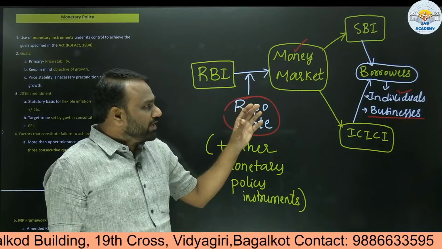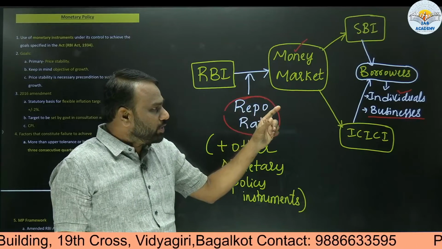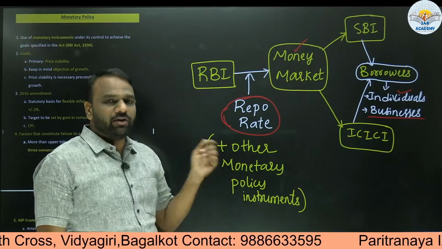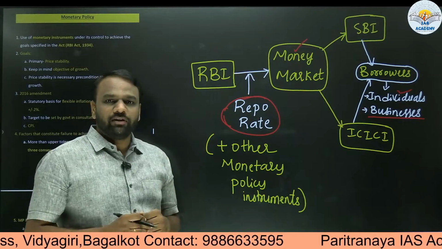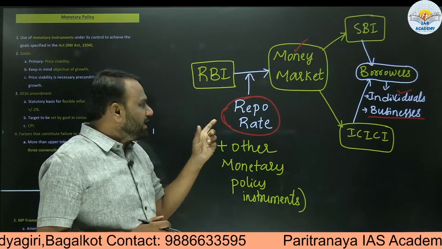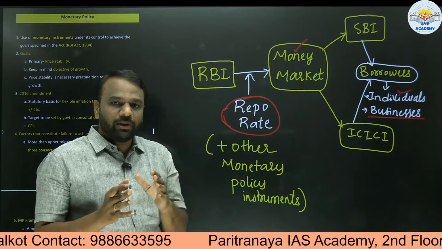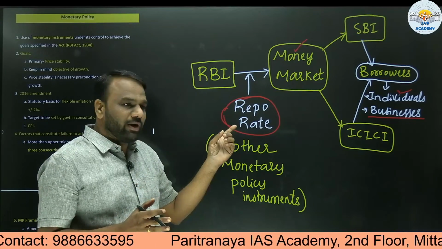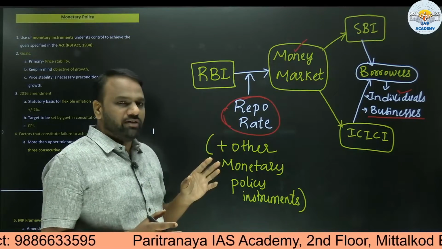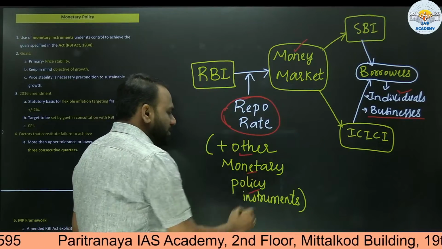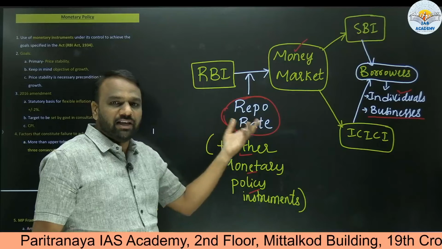So the rate of interest at which RBI will lend the loan is dependent on the repo rate. Now what is this repo rate? This repo rate is one part of monetary policy. As we have said, one of the components or instruments of monetary policy is the repo rate. As an example, I have taken only one instrument. There are similarly many other policy instruments which we will be discussing later on.